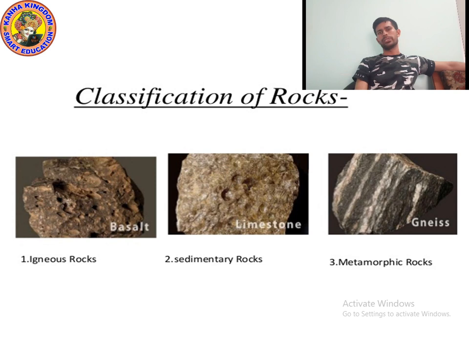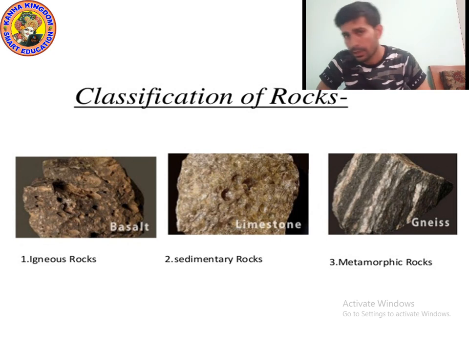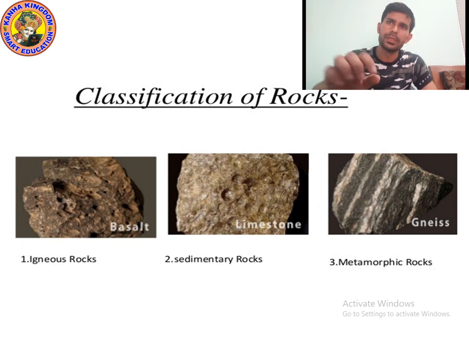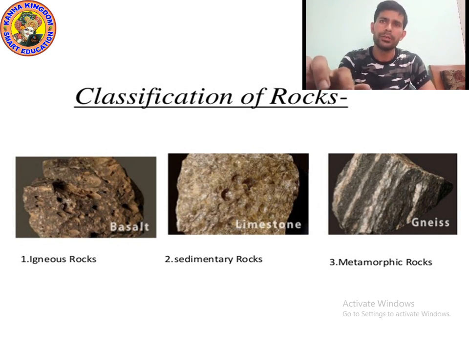Now, classification of rocks. If we talk about the types of rock, we can divide rock into three categories. Yes, there are three types of rock given in your book. Which rocks? First is igneous rock, second is sedimentary rock, and last but not the least, metamorphic rock. So these are the three types of rock.